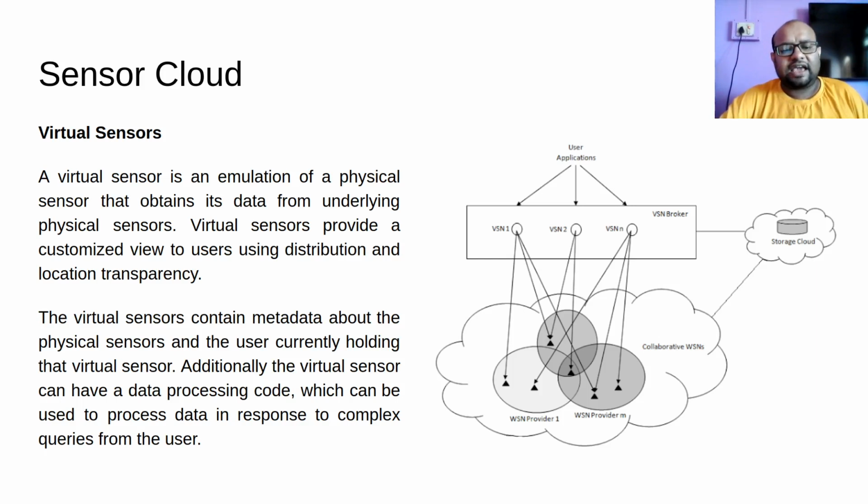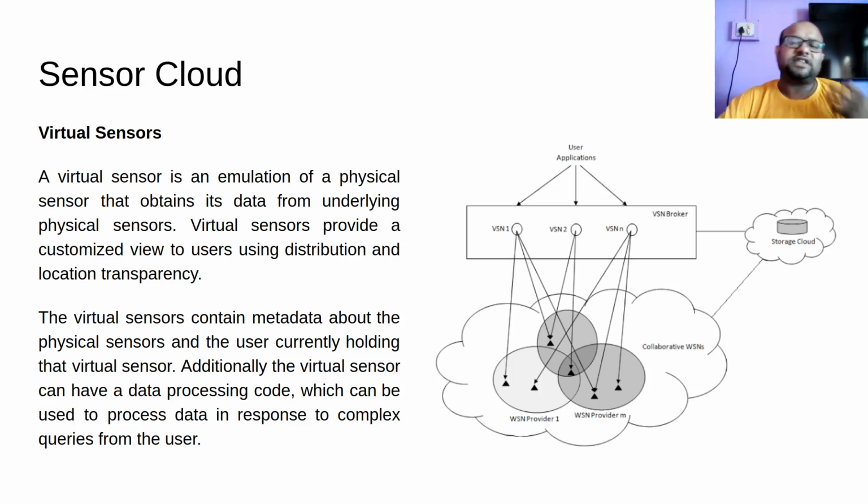Additionally, a virtual sensor can have data processing code which can be used to process data in response to complex queries from the user. This is one more advantage of virtual sensor. The virtual sensor will be there in our cloud, and in the cloud we will have high processing capability, high storage, and all these things.